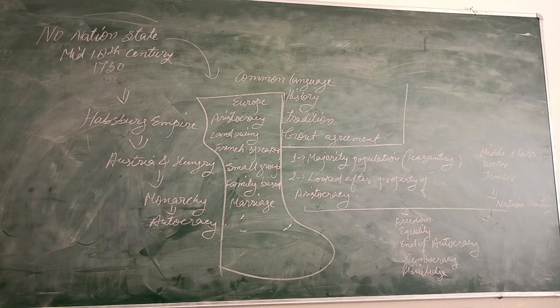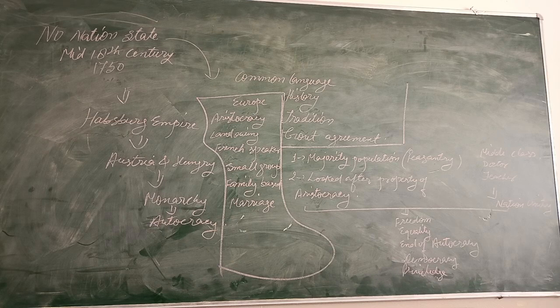I believe you must remember that the French society was divided into three categories: first state, second state, and third state. Likewise, in Europe there were three categories. In one category there was the aristocracy, in the second category the peasantry, and in the third category the middle class. And that middle class actually started this nationalism, and the chapter we are discussing here exists because of this third category when they started thinking about nationalism. So how it happened we are going to discuss here.